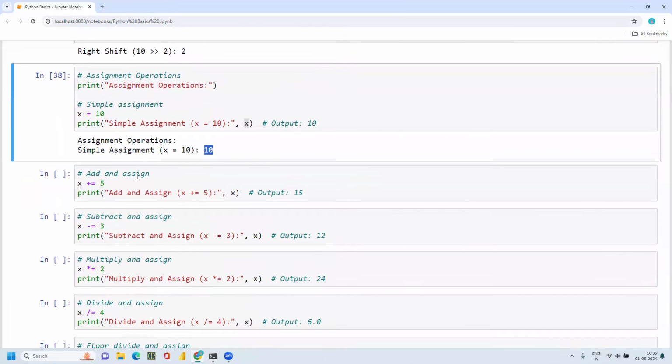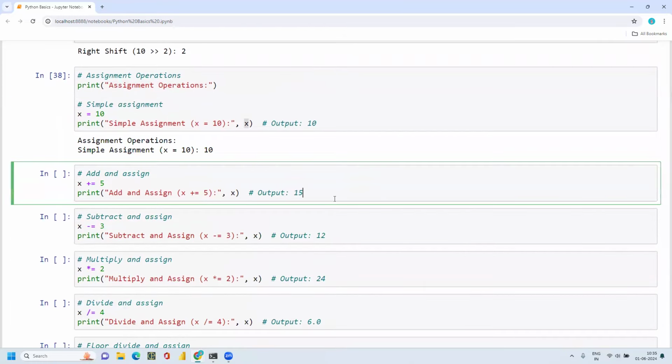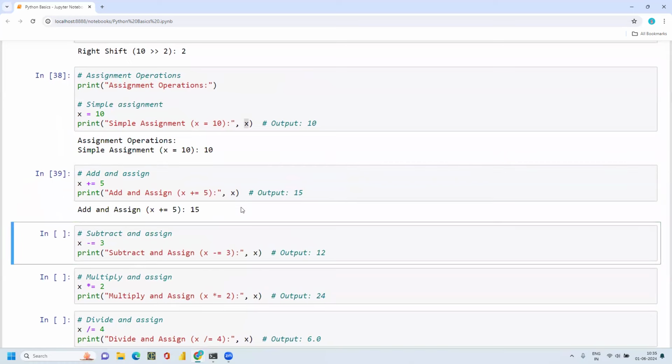And add and assign. Here first I'm giving you X plus is equal to 5. If I wanted to add and assign the same value, the next time the X value becomes 5 and I'm adding 5 again.